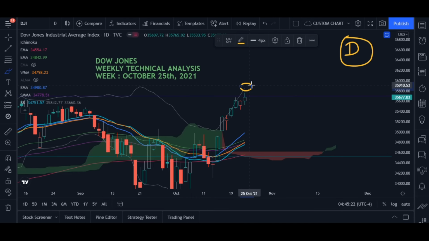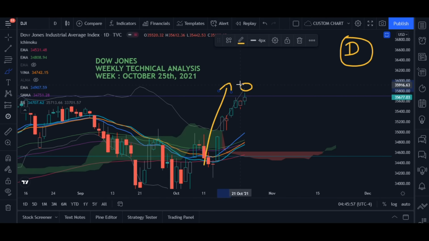So initially what may happen is that on Monday, we have the upper Bollinger Band at 35,842. So if there is a gap up opening, then first the market will try to hit this 35,842. And thereafter, because Facebook is going to post its earnings on Monday, and also the sentiments in the market are negative, particularly in S&P and also in Dow, because of this bull run.